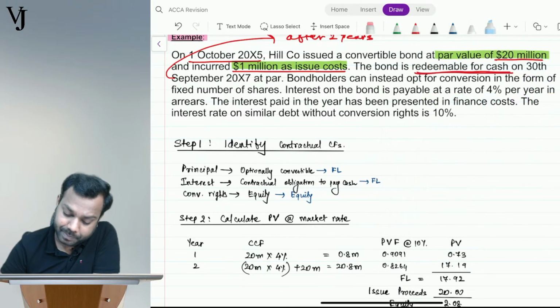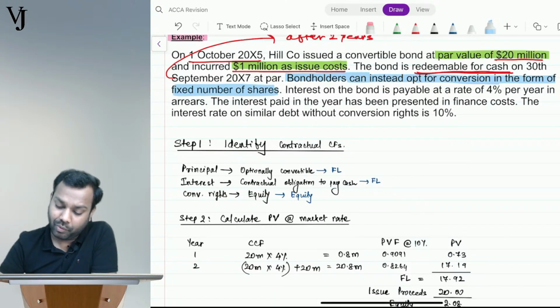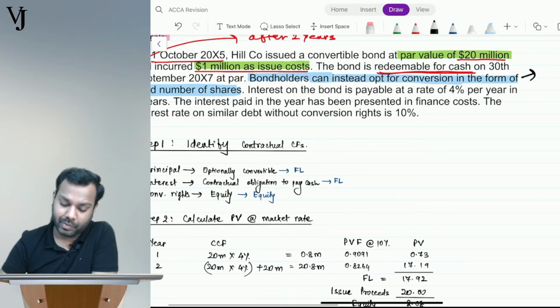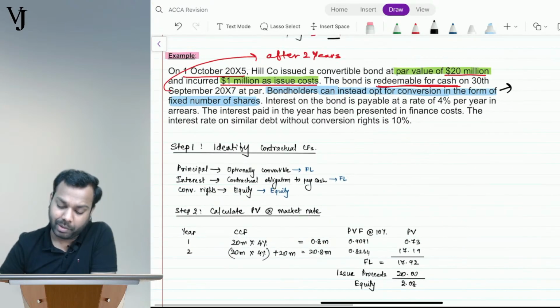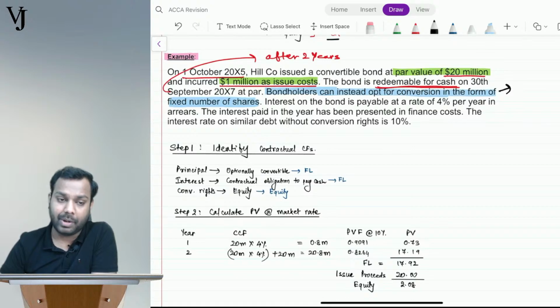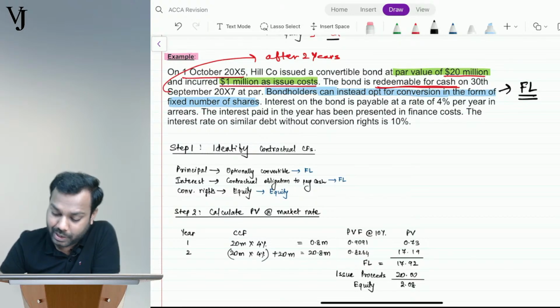Bond holders can instead opt for conversion in the form of a fixed number of shares. Now tell me, it is what? Bond holders can opt for a fixed number of shares, and it's opt for, tell me, it's what? Equity or FL? FL. Wonderful answer.